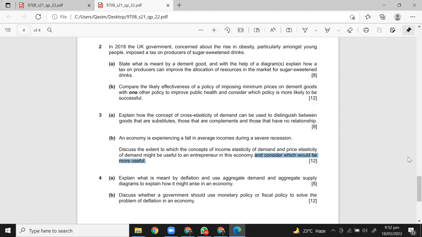So what happens in a recession? In a recession, incomes are changing, right? So which variable would help you more? Obviously, income elasticity of demand. Yes or no? Because then you're directly finding the relationship between incomes and demand for your good. Right. Easy? Got it? Simple? Any confusion? Anything that's not clear? Right. Good. Okay.